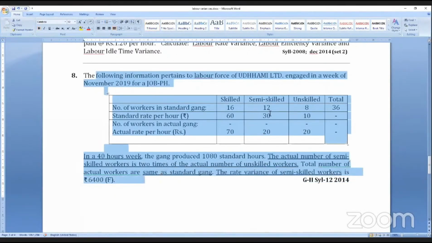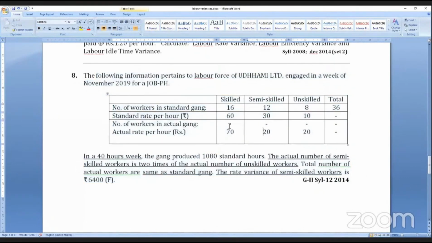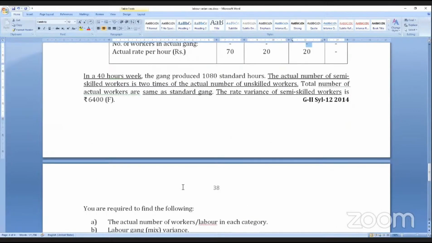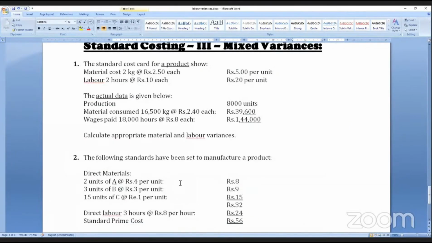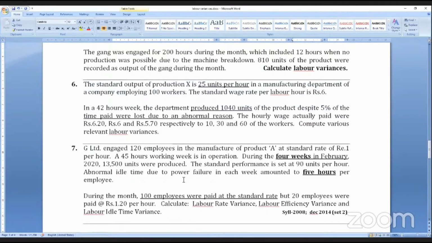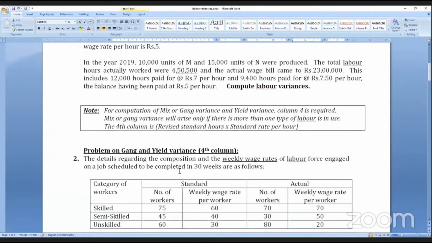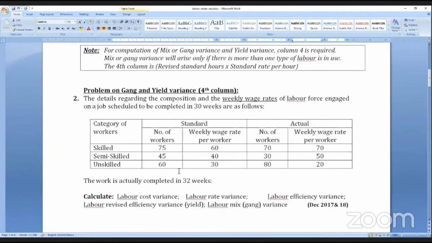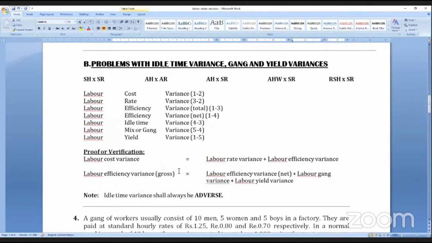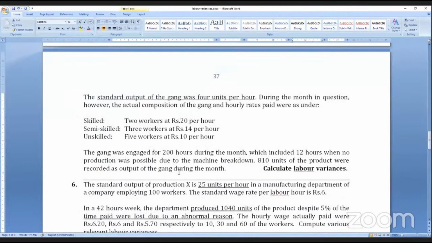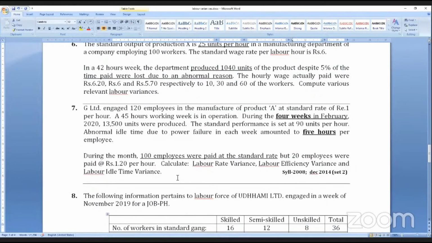Here you have to calculate the actual number of workers, skilled workers, semi-skilled workers and unskilled workers, and do it. That's all. The mixed variance is a combination of both. You can see that yourselves. So try this. The important sums are in this. Sum number 2 is very important. Sum number 4 and 5 are important, and then sum number 7 and 8. That's all. If you try these 4 sums, it is enough.